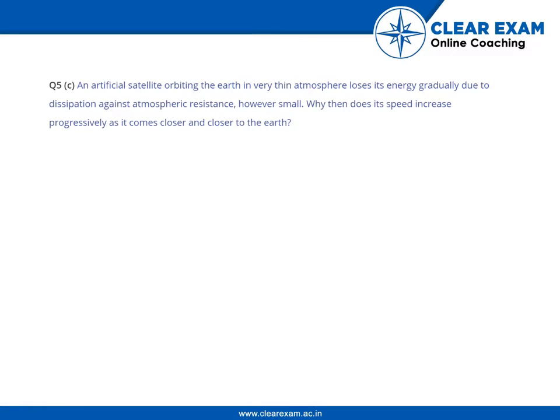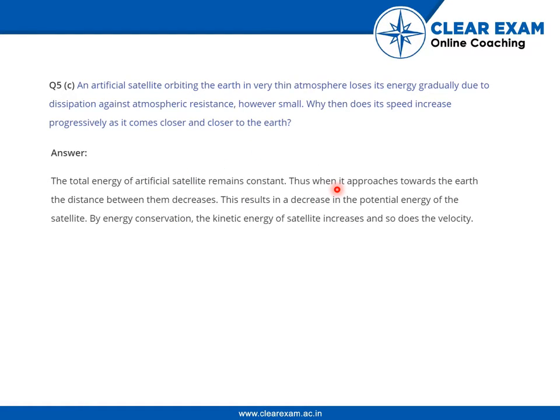An artificial satellite orbiting the Earth in very thin atmosphere loses its energy gradually due to dissipation against atmospheric resistance, however small. Why then does its speed increase progressively as it comes closer and closer to the Earth? The total energy of artificial satellite remains constant. Thus, when it approaches towards the Earth, the distance between them decreases. This results in a decrease in the potential energy of the satellite. By energy conservation, the kinetic energy of satellite increases, and so does the velocity.